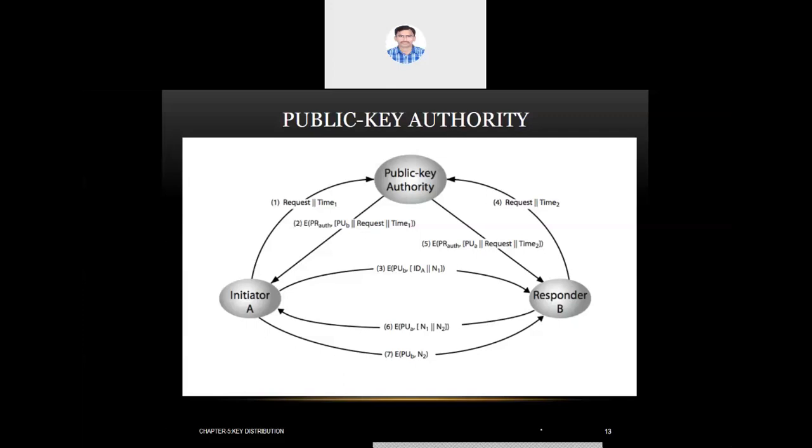Now, for the sixth communication, B has got A's public key, and in the third transaction he got to know that somebody who is claiming himself as A is trying to communicate with him.